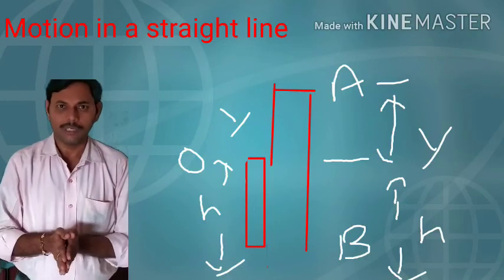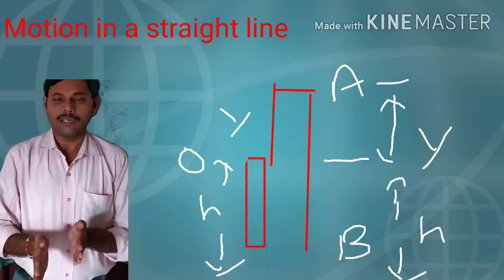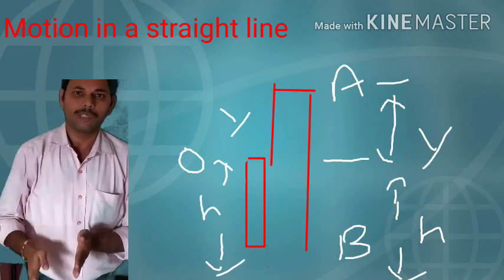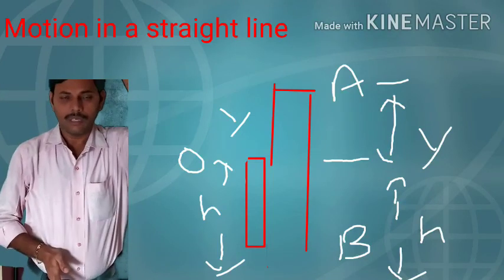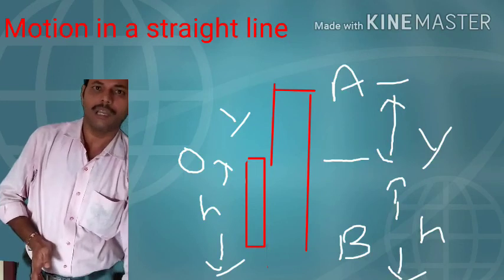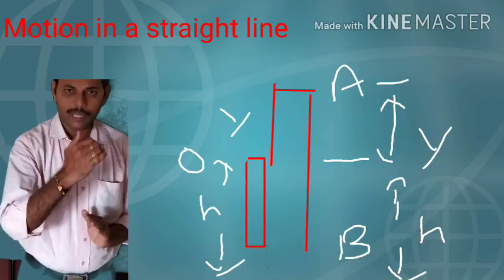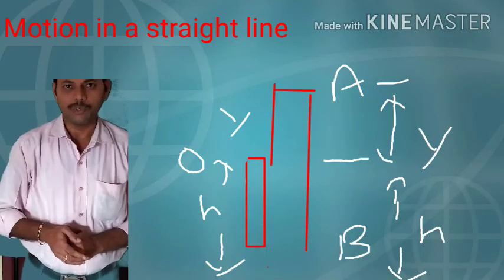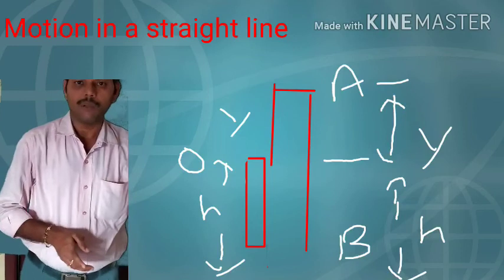Whereas for displacement, the length travelled in the positive direction is y in the upward journey. From the highest point to the ground, the length travelled in the downward direction along the negative y axis is y plus h. Net displacement is y, the upward journey, plus minus of y plus h.